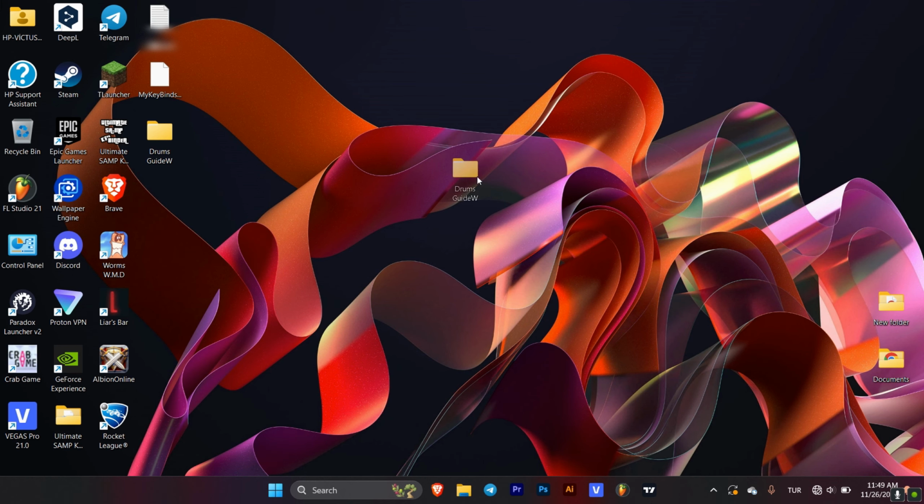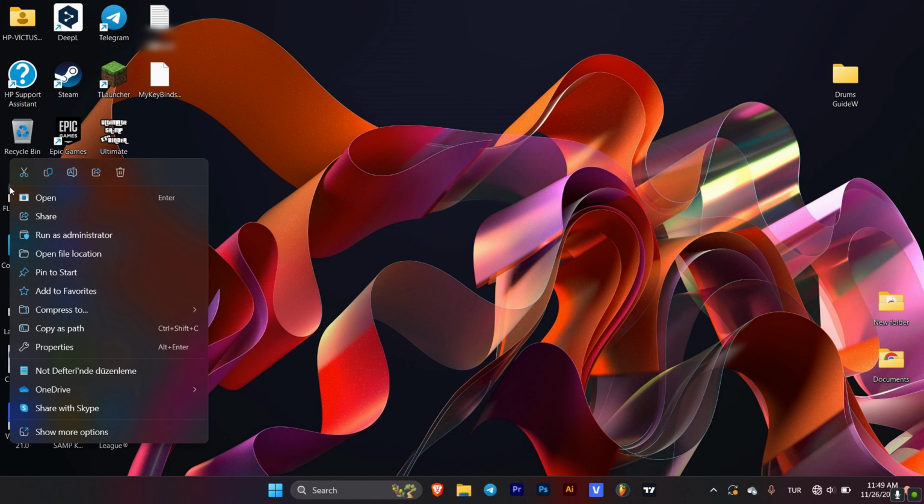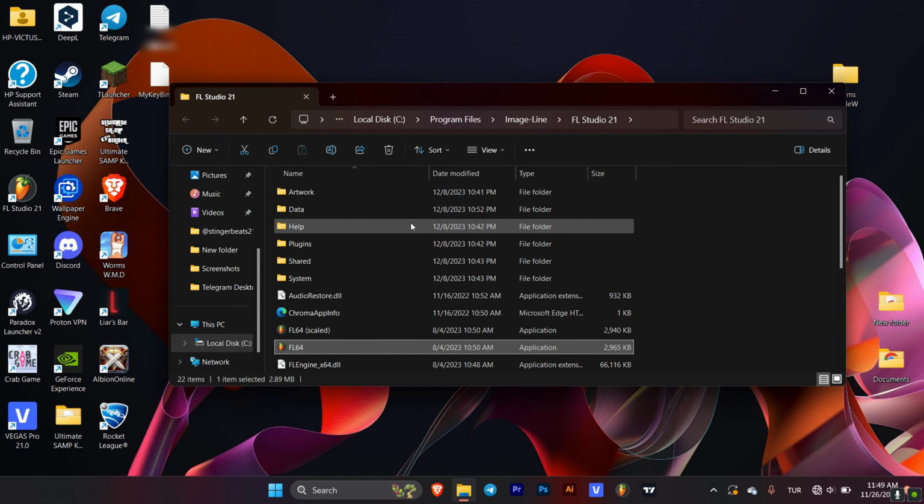First, for convenience, take the file you downloaded from the download section to the desktop, then right-click on the FL Studio application. And click Open File Location from here.